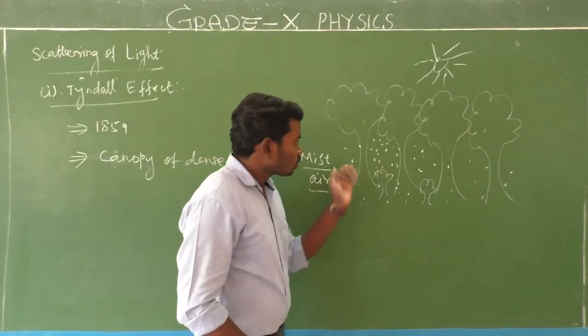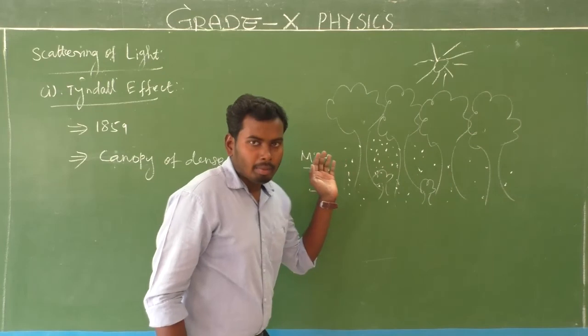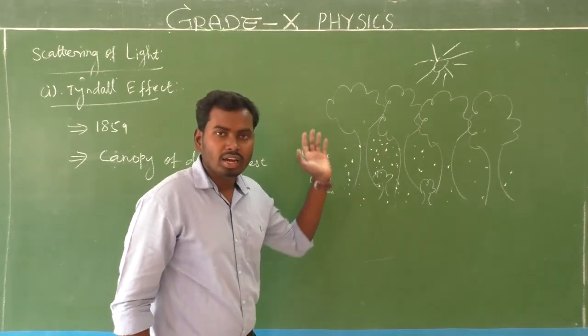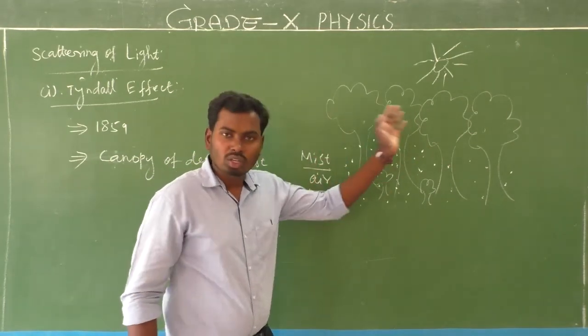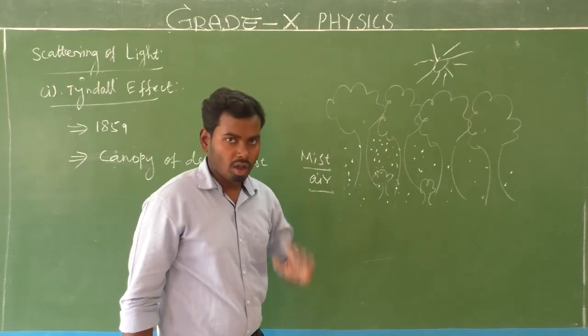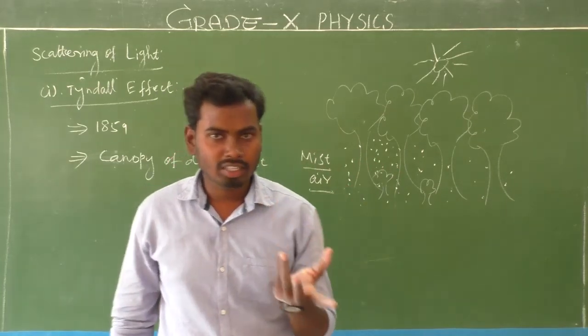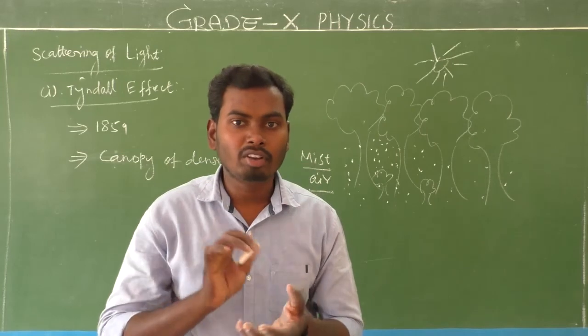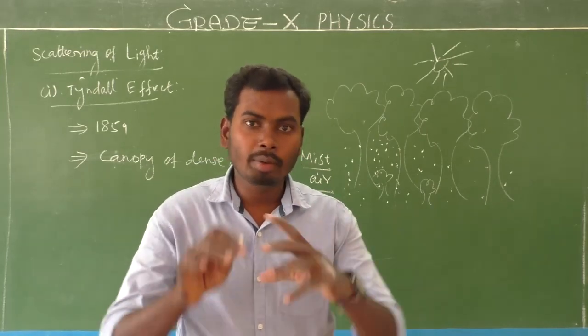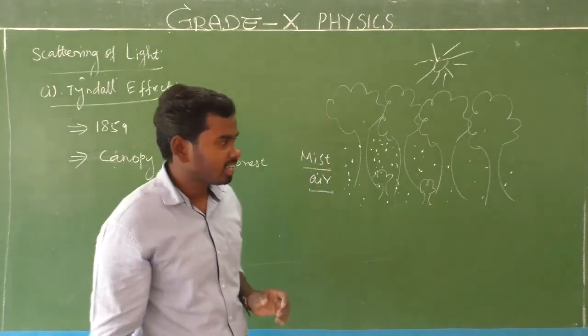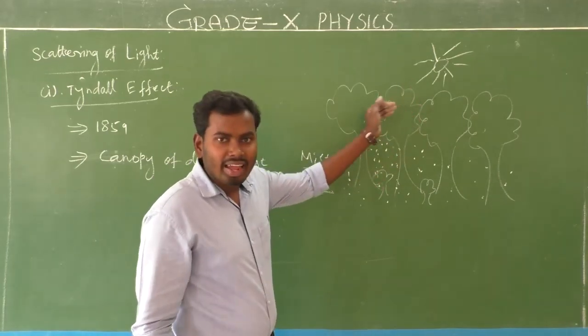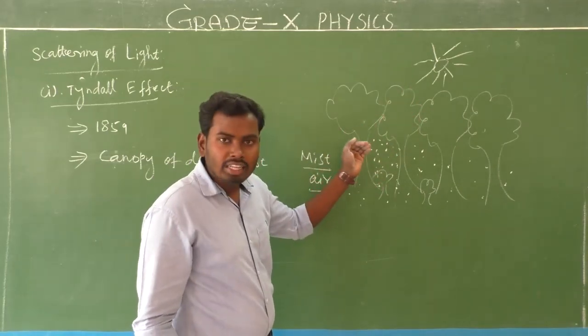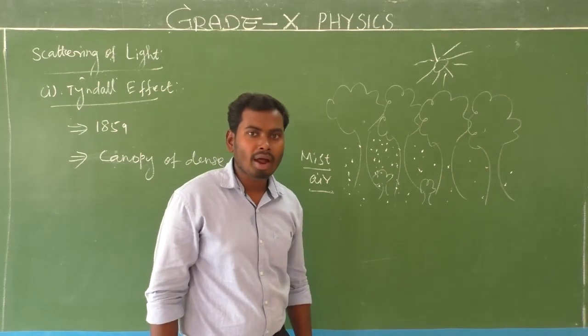Isn't it? Yes. So already we know the mist air also surrounds the forest. What is mist air? The air which contains water droplets. In Tamil we say mood pani. Water droplets will be there in a large amount. Is it clear? So when the sunlight falls on the water droplet, what will happen?